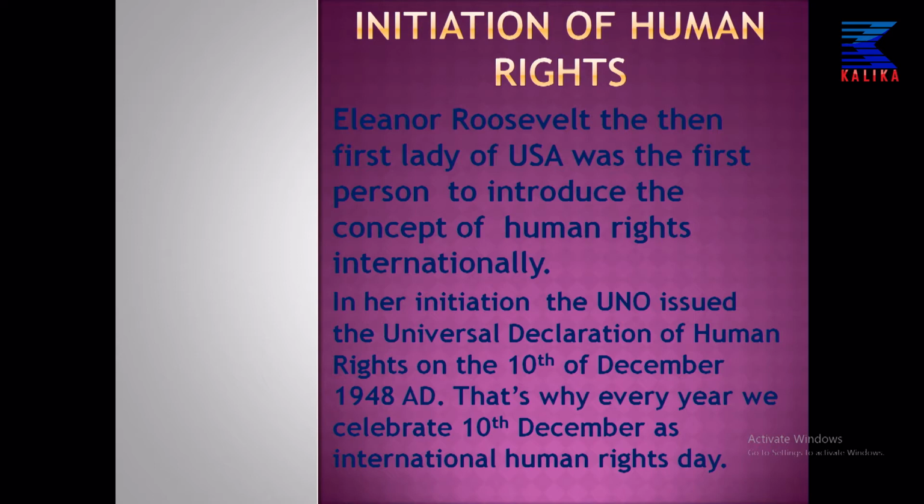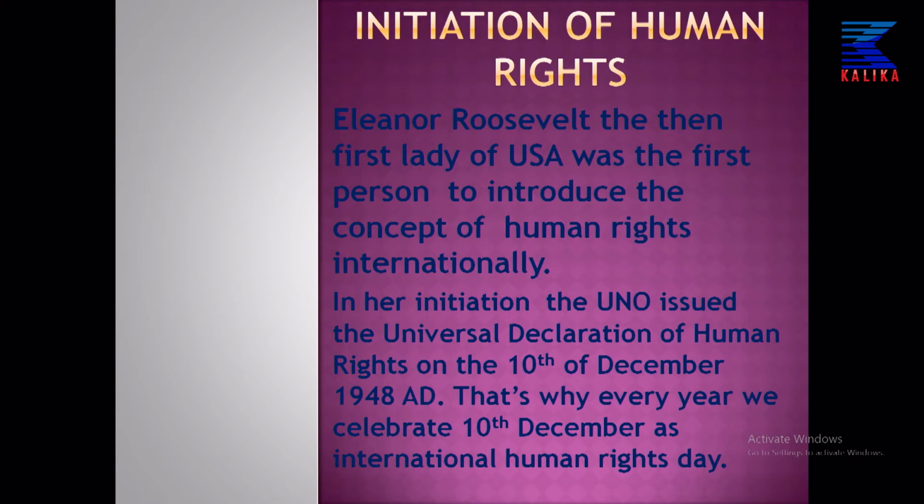On her initiation, the UNO, United Nations Organization, issued the Universal Declaration of Human Rights on 10 December 1948 AD. That means UDHR, Universal Declaration of Human Rights by UNO. UNO declared a resolution. Resolution means prastab.